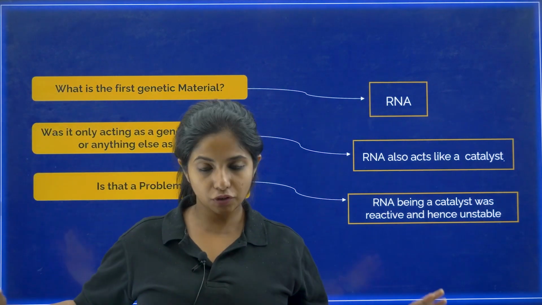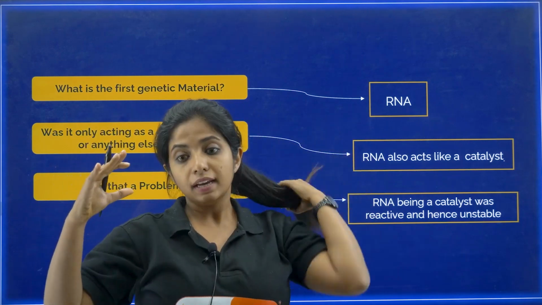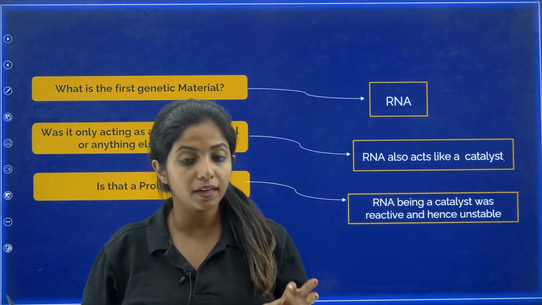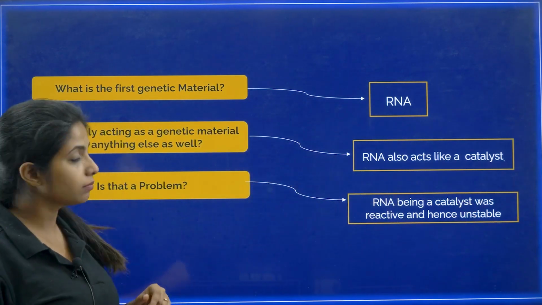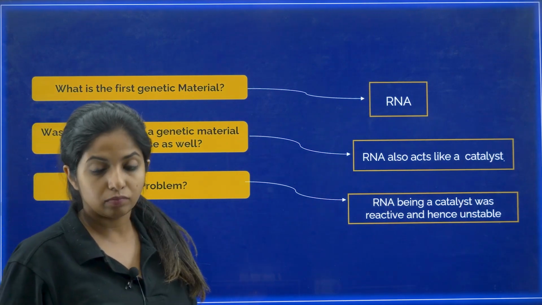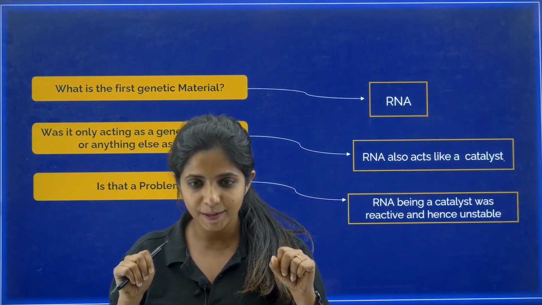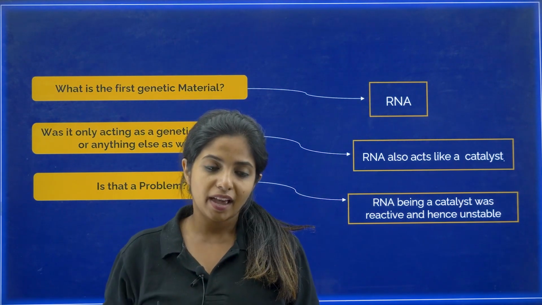Going ahead. That is done. So first genetic material, basically the genetic material is DNA that was being identified. But what was actually the first genetic material when we talk about evolution? It was none other than RNA, my dear children. So was it only acting as genetic material or anything else as well? Well, yes, it was also acting like enzyme, a catalyst.